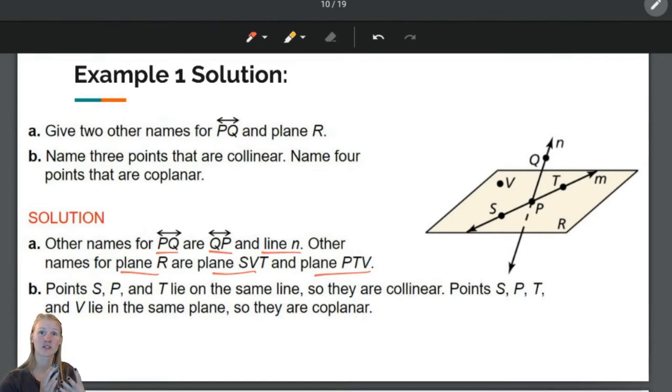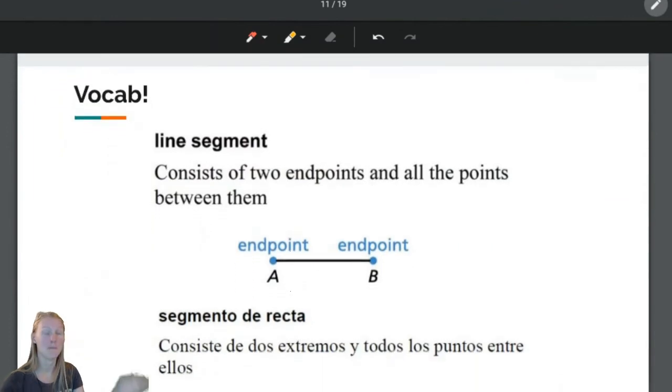Now, they had different ones than us, but remember, as long as you take 3 points in the plane, you have named the plane correctly. All right, points S, P, and T lie on the same line, so they are collinear, and points S, P, T, and V lie in the same plane. Notice how they said points S, P, and T, and they said points S, P, T. So now we know what they're talking about. Beautiful. We were correct. All right, more vocab.